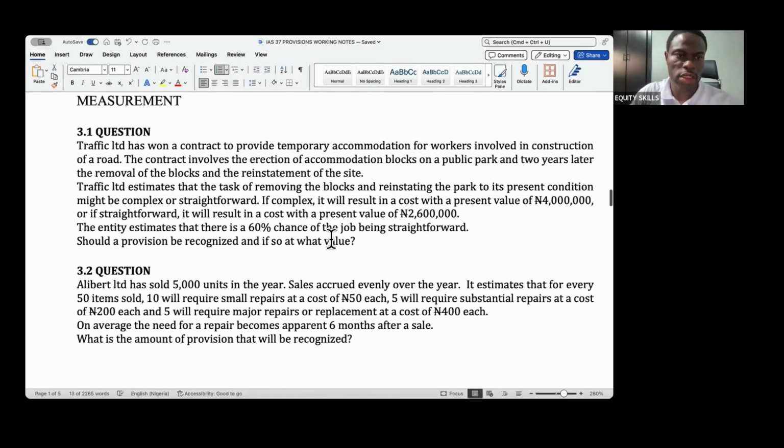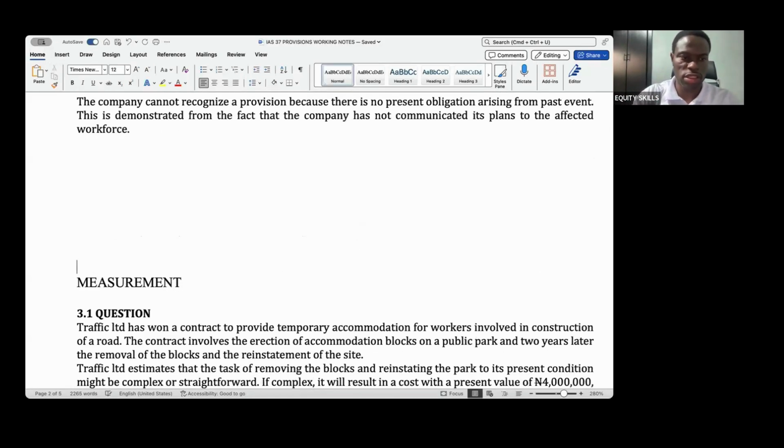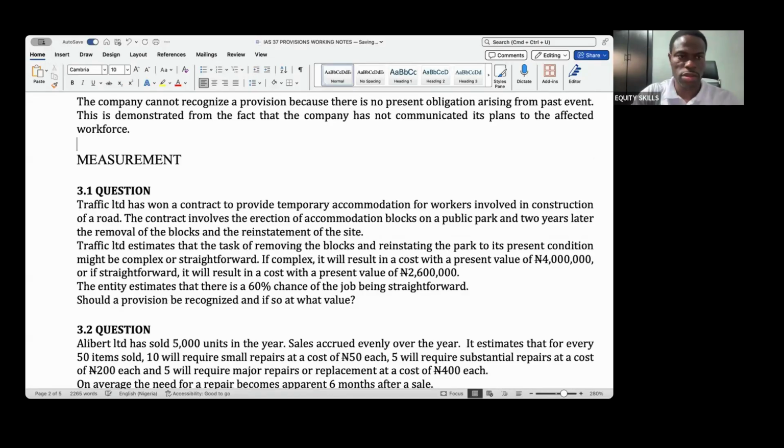Okay, so let's go to measurements. Measurement of provisions.